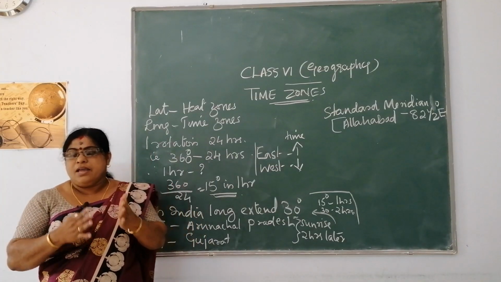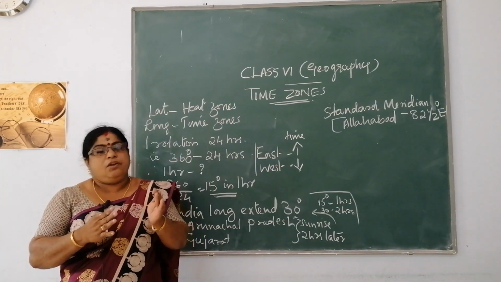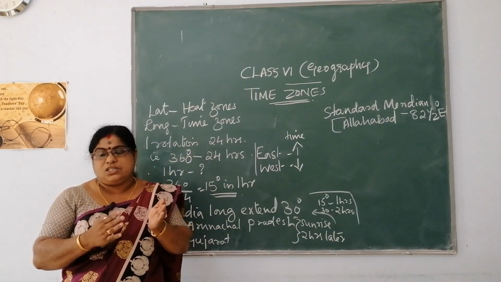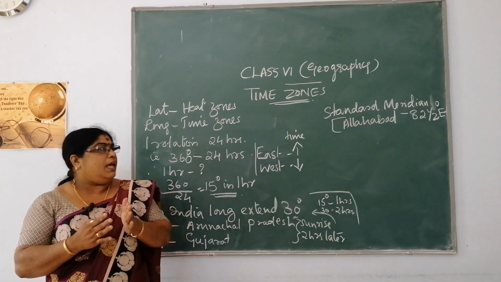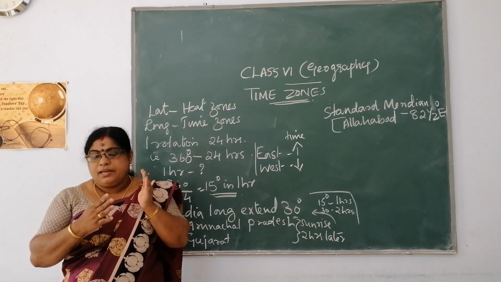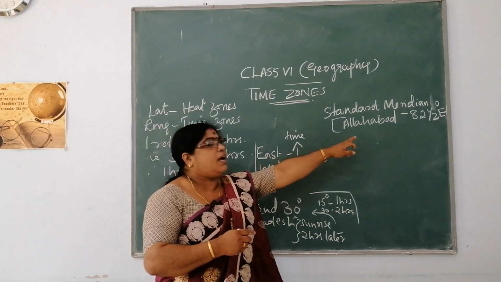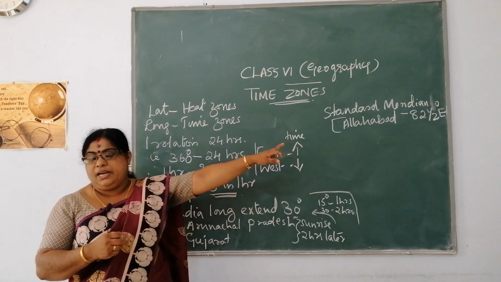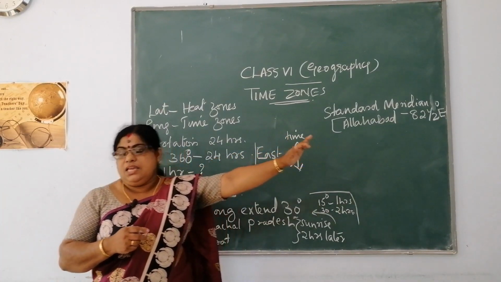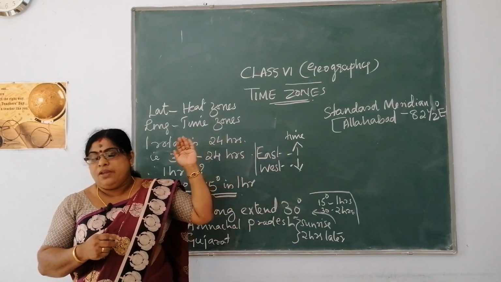So we need to maintain a standard time. Therefore we have chosen a standard time and a standard meridian in India, that is the 82.5 degree east meridian.